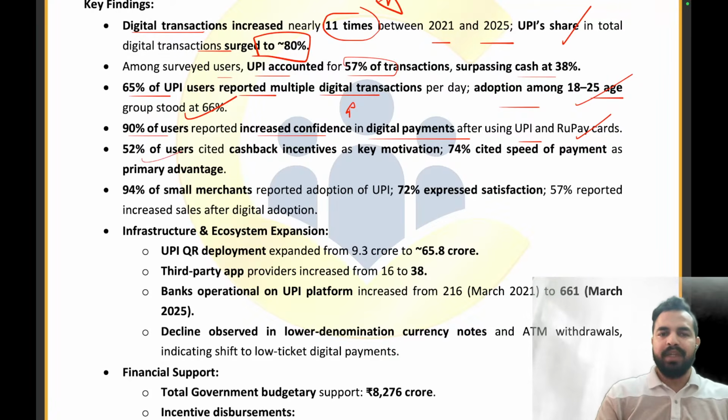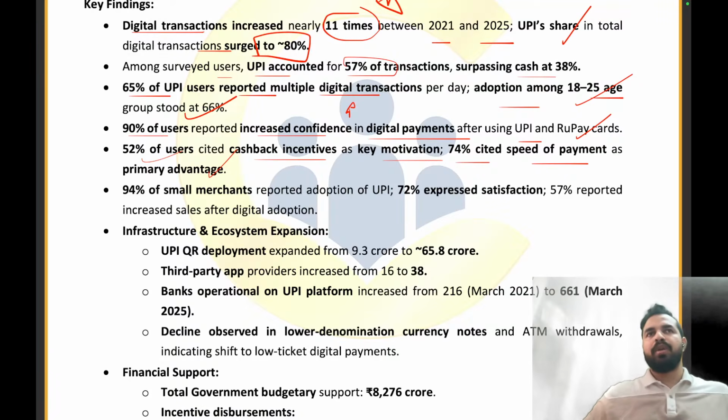52% of the users cited cashback incentive as a key motivation, while 74% cited speed of payment as the primary advantage. So guys, everyone has their own reasons for using digital payments. For some of them, the cashback incentive was a very important reason, and for other people, 74% mentioned that the speed of payment is quite high, and that's why they are using digital payments.